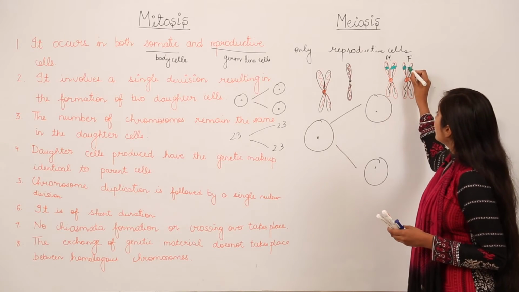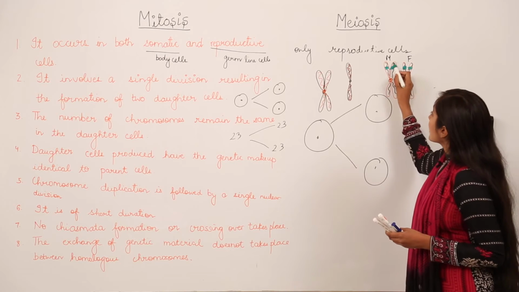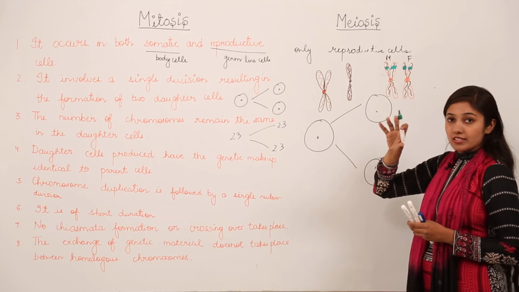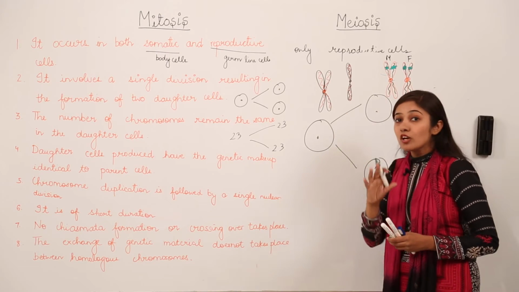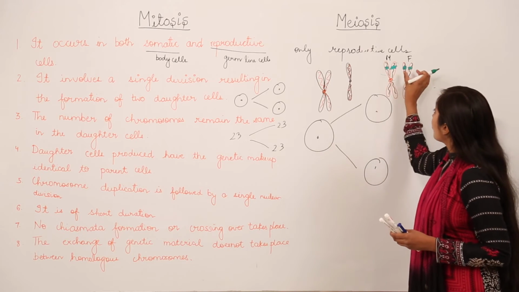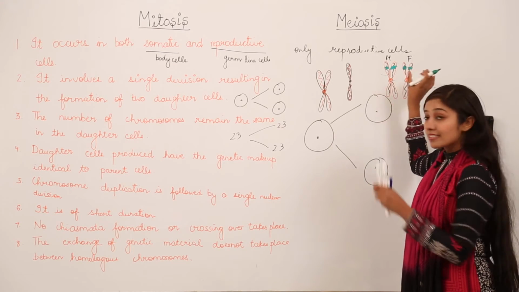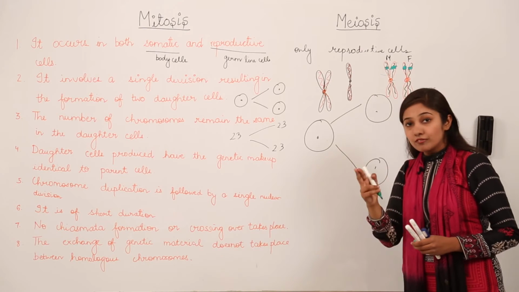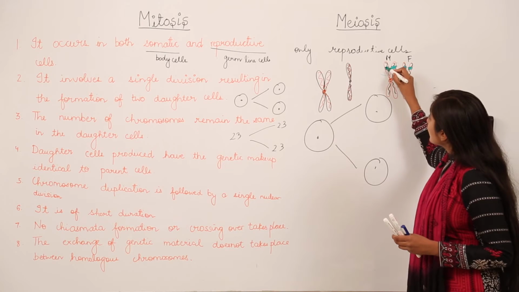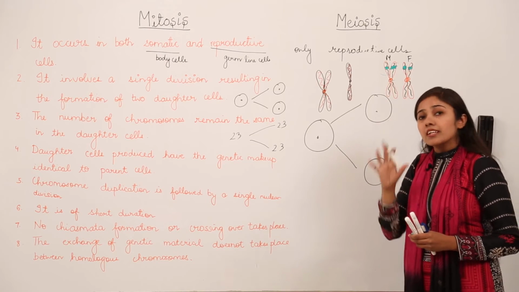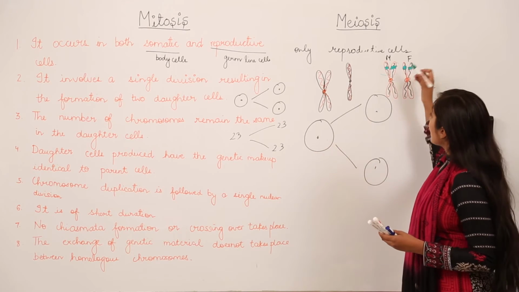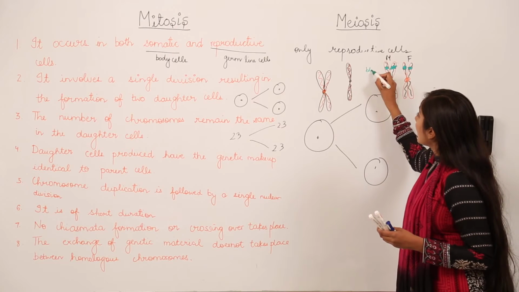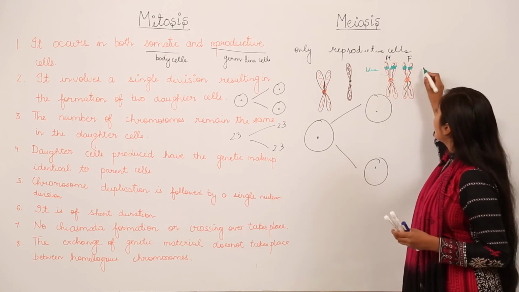What is going to happen? Since the locus, the point where the gene for the color of the eye is present, is the same in both the chromosomes, this region is also encoding for the color of the eye, and in this case also this region is encoding for the color of the eye. The color of the eye may be different. For example, the mother is encoding for a blue color of the eye and the father is encoding for a red color of the eye.